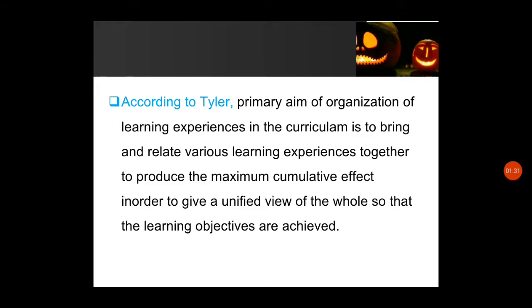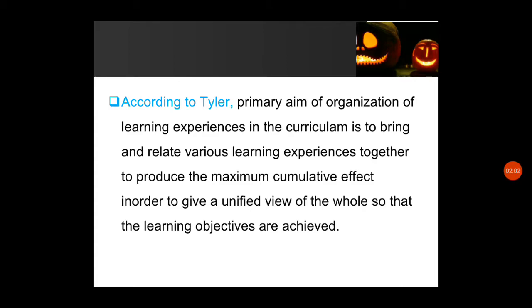So we know that Ralph Tyler is the person who developed these four steps of curriculum development, and what he intended in this particular step. Okay, so the primary aim of organization of learning experiences in the curriculum is to bring and relate various learning experiences together to produce the maximum cumulative effect, in order to give a unified view of the whole so that the learning objectives are achieved.